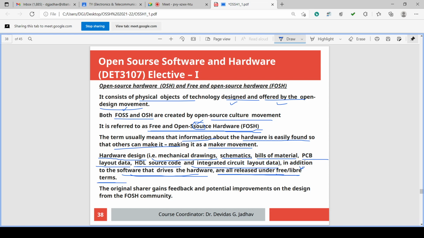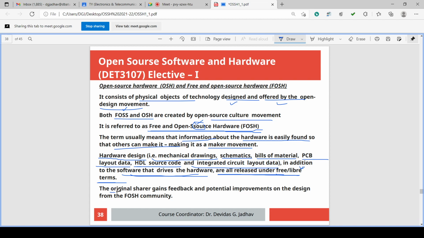So I am using LibreOffice in my laptop. In case of Microsoft Office, one can use LibreOffice. LibreOffice is openly available on Google, and you can download it, install it, and you can use it for document generation, for Excel file handling, for presentation, PPT generation, making. All these facilities are there in LibreOffice also. I am using LibreOffice. You can use LibreOffice.